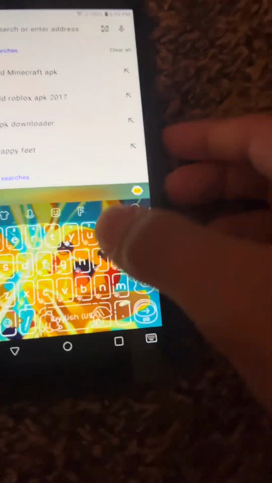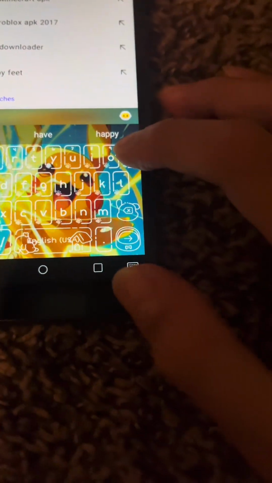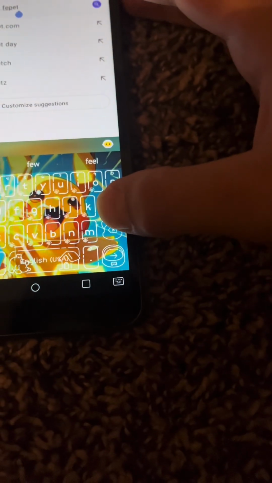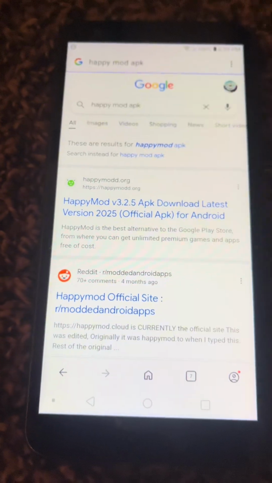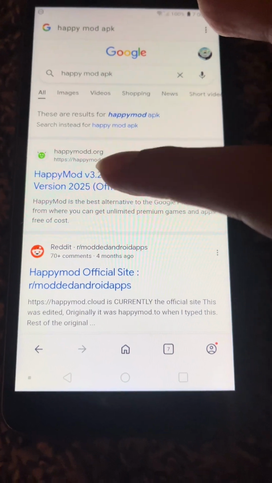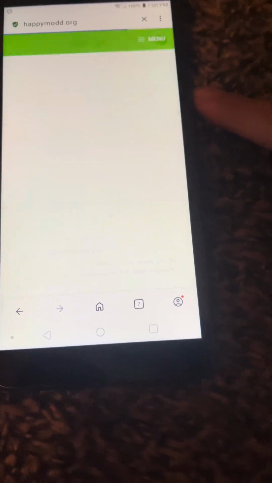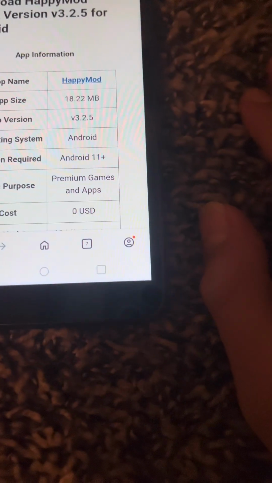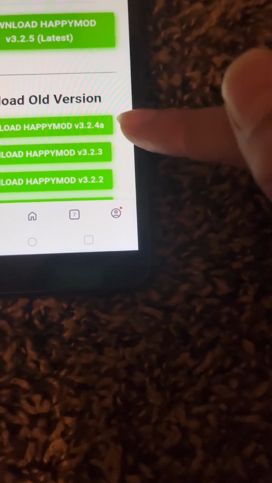So you're gonna just search up, this phone is really slow, so you're gonna look up Happymod APK. So just press it. So just wait for a second. So now just click the Happymod. Click download now. And now just click download latest.